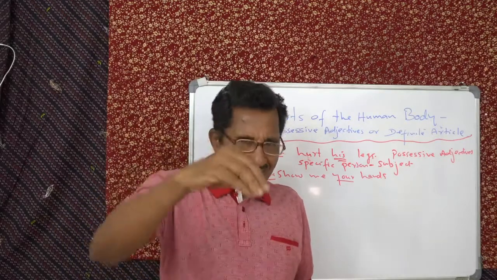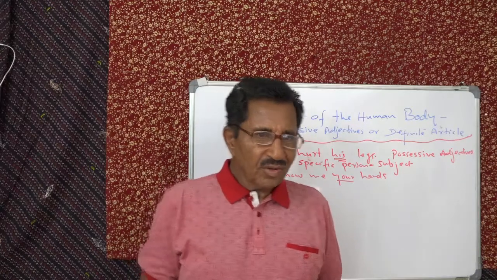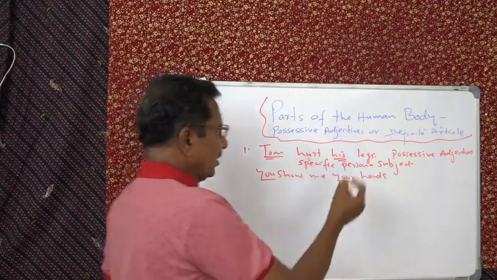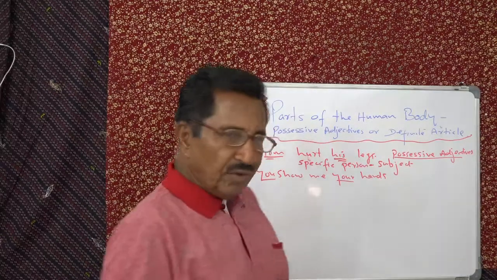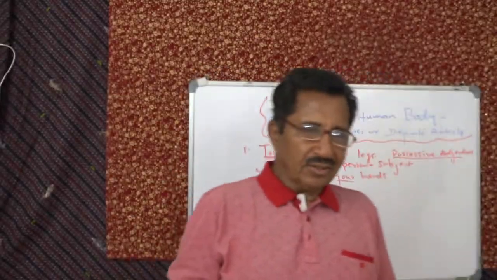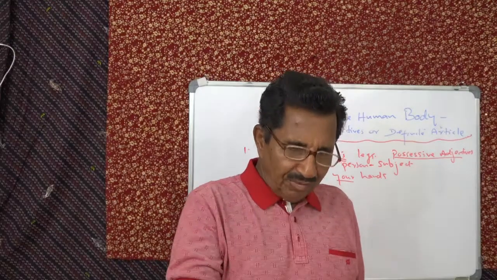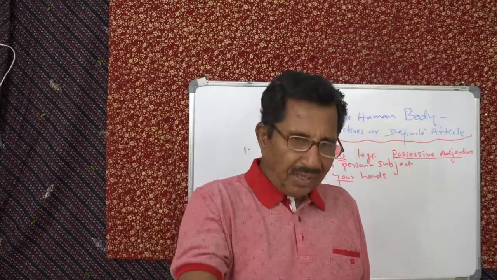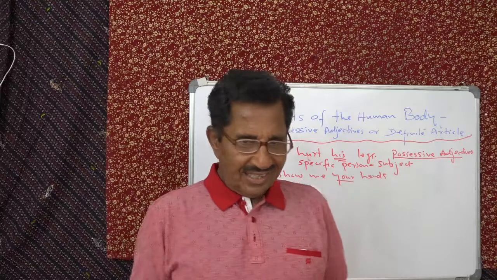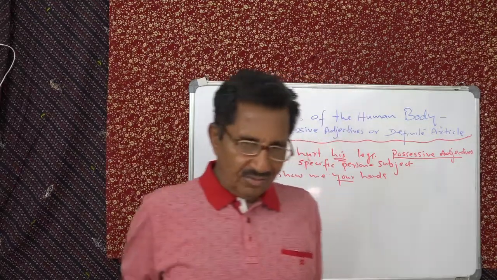The specific person is the subject here. So what will you use? You will use possessive adjective. So this is the only context in which you have to use possessive adjectives with parts of the body. The specific person is there, he is the subject of the sentence, and the part of the body is his. In such cases, you have to use possessive adjective.